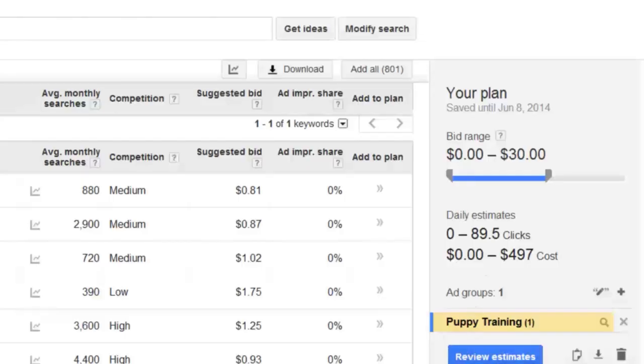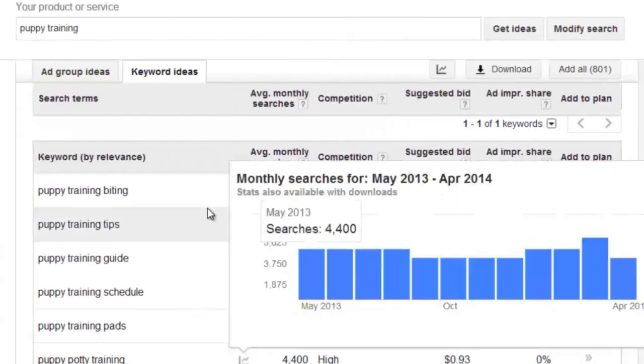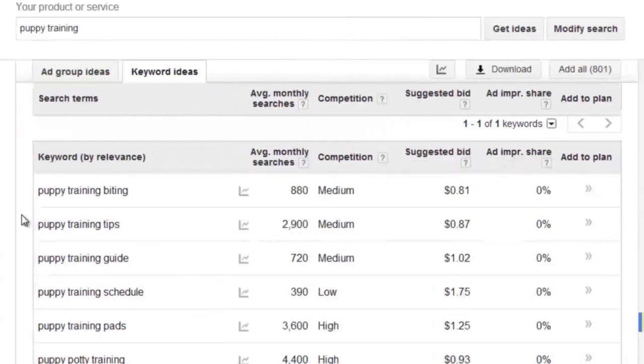This is really for those of you who want to utilize the Google AdWords plan and go ahead and pay for specific keywords. This gives you an idea of daily estimates and things like that. But I will actually focus on this in a future video and show you how to create customized estimates. But for now, let's just focus on this area here.